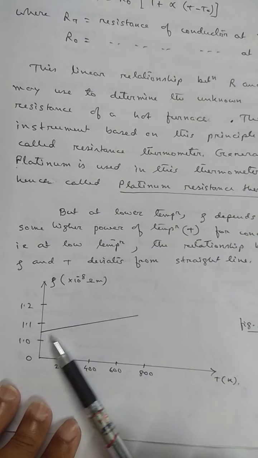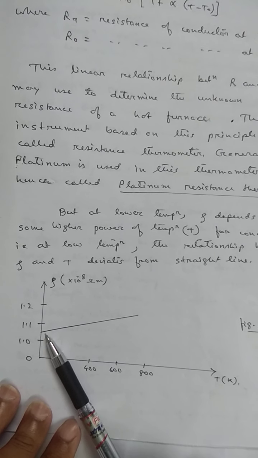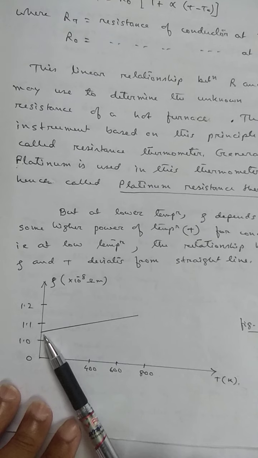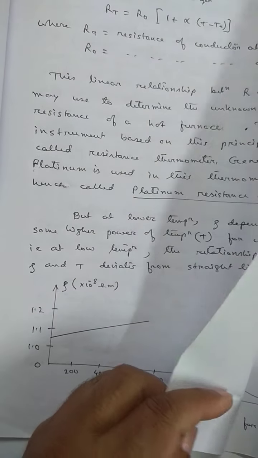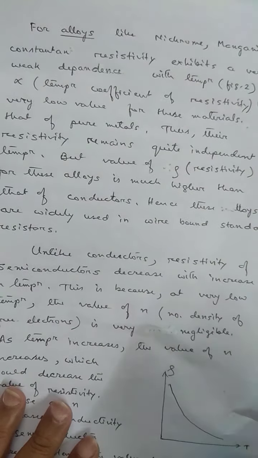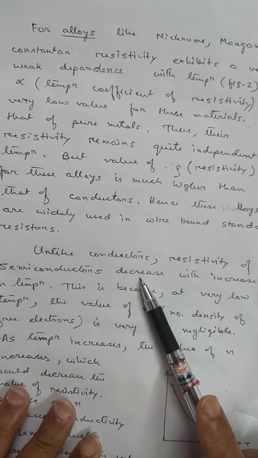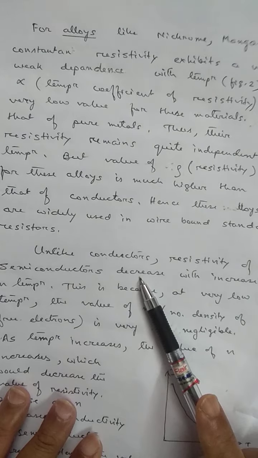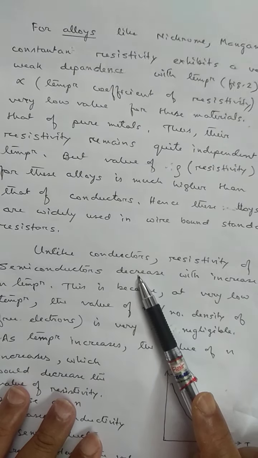Number two, they have a very low value of alpha, the temperature coefficient of resistivity. As a result, their resistance remains almost constant with increase of temperature. But in pure metals, what happens? Alpha has a higher value, so as temperature increases, the resistivity of pure metals increases to a larger extent.